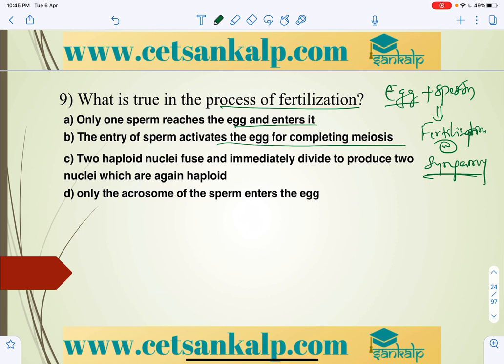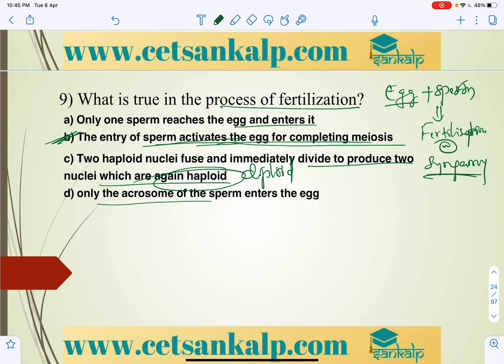So the entry of sperm activates the primary oocyte, which will undergo further division and become a secondary oocyte. So B is the correct answer for this. Next option: two haploid nuclei fuse and immediately divide to produce two nuclei which are again haploid, no, actually they will become diploid, right?